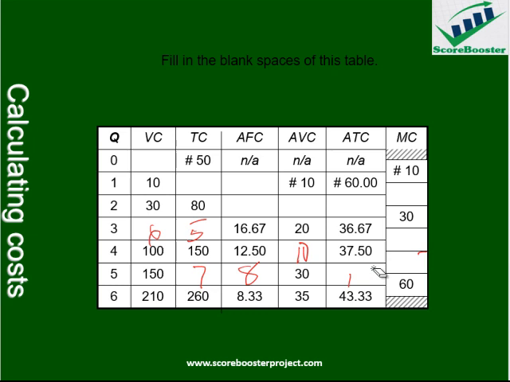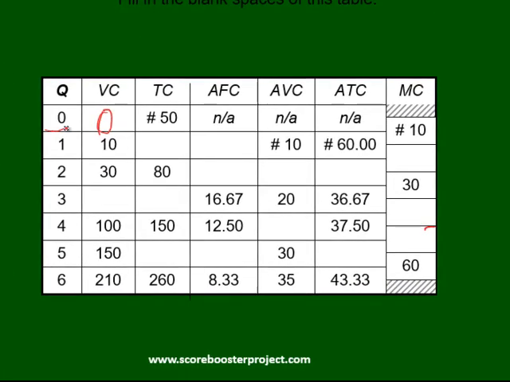By now, we should be able to play around with the figures here and get our full mark. This is a bonus question anytime the examiner asks, and it just requires one or two items. For instance, let's look at the first one, variable cost. What is variable cost? By principle, when output is 0, our variable cost is also 0. So here is 0. That is the one thing we need to take note of: when we produce nothing, we incur nothing as variable cost. So that is the point.